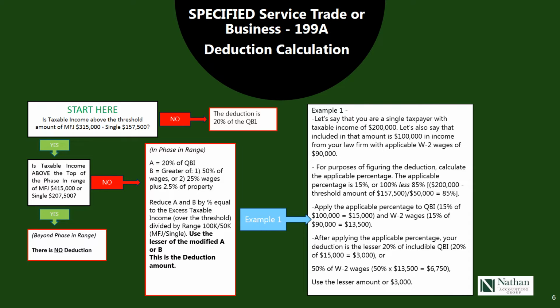And we compare that to the wage test, which is 50% of the wages. So 50% of $13,500, the applicable wages, equals $6,750. We, of course, use the lesser of the two amounts, which is $3,000. In this example, it's the $3,000 that we get as a deduction.